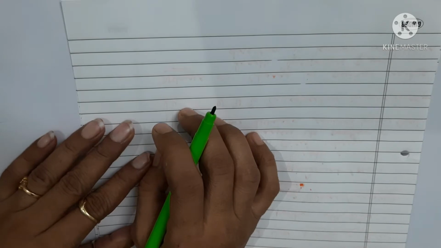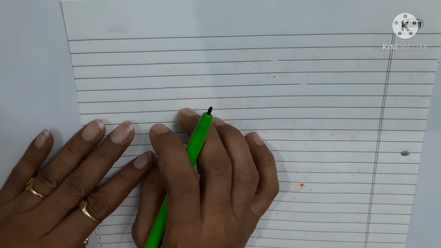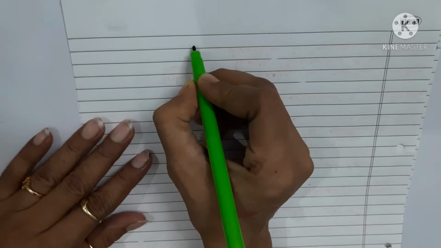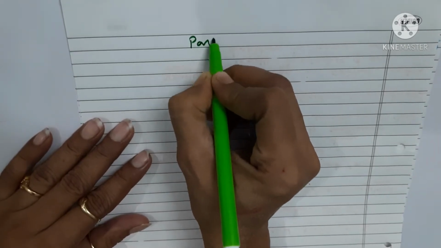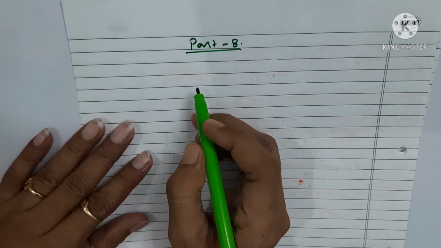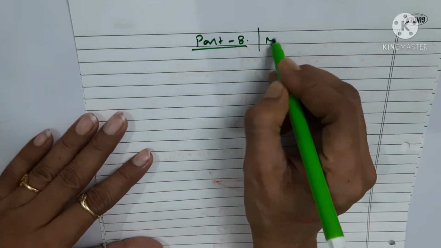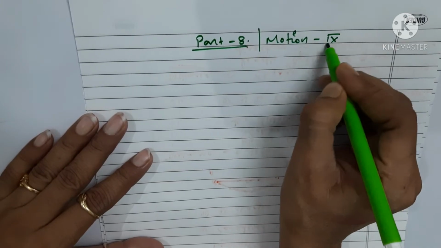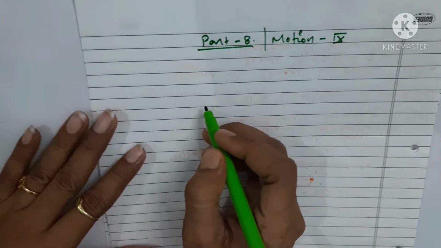We are going through a series of classes for the chapter Motion. This is part 8, or session 8, and the chapter name is Motion, class 9th chapter, right?